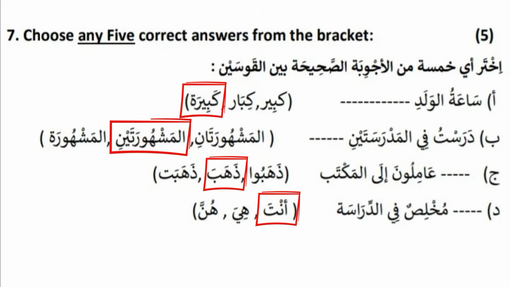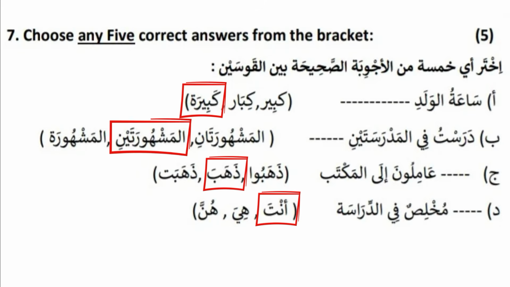Third one is dash amiluna dhahabu, dhahaba, dhahabat. Which one is correct? Dhahaba is the right answer, because if the subject is singular, dual, or plural, and the sentence is in a normal way, what is a normal way? First should be fi'l, then fa'il, like that.